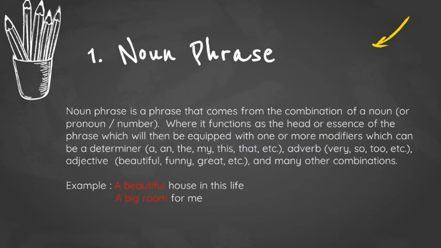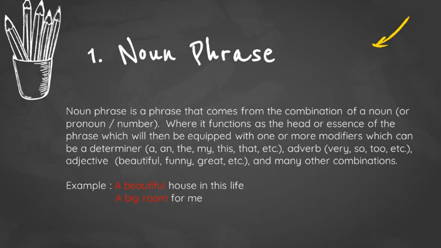The first one is noun phrase. A noun phrase is a phrase that comes from the combination of a noun, pronoun or number, which functions as the head or essence of the phrase, which is then equipped with one or more modifiers.